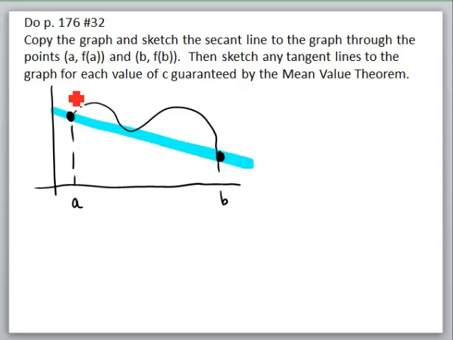I'll approximate that there's a c value about right here. So straight down, there's one c value. It looks like there's another c value right here where the slope of the tangent equals the slope of the secant. I'm not drawing that very straight, but there's a second value. And then there looks to be one more value about right here, so maybe this is c3. So we have now sketched those tangent lines to the graph that are guaranteed by the mean value theorem.